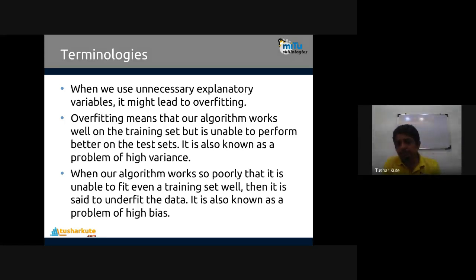Now, when your algorithm works poorly, that is, it is unable to fit even on the training set well, it is called underfitting, and it is because of high bias in the data. So high variance will lead to overfitting, and high bias will lead to underfitting. Remember, when the bias and variance are both very low, that is called the best or ideal fit. Fit means how effectively the trained equation has solved the particular problem.